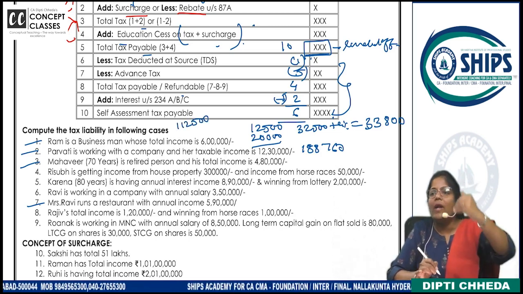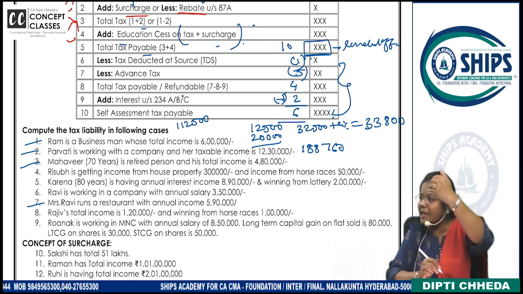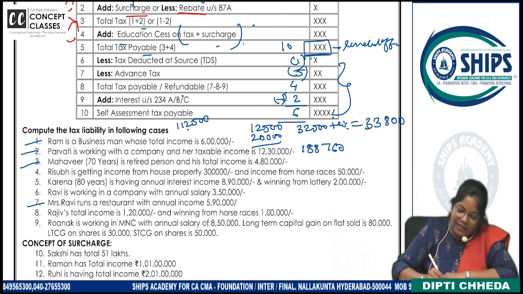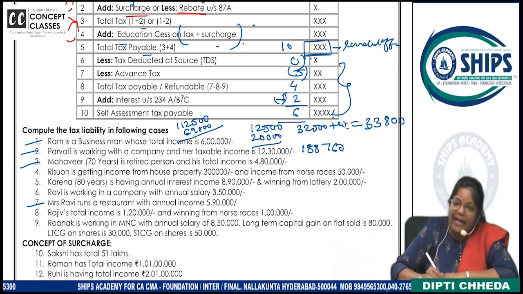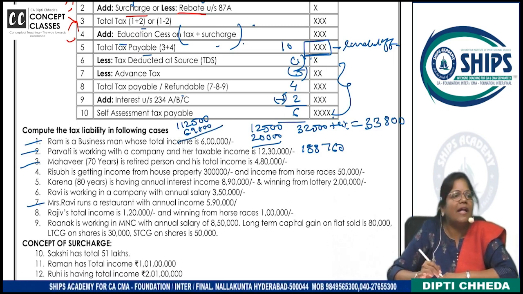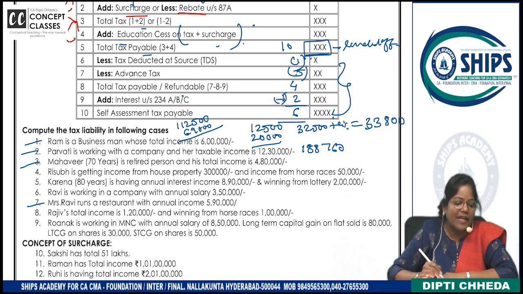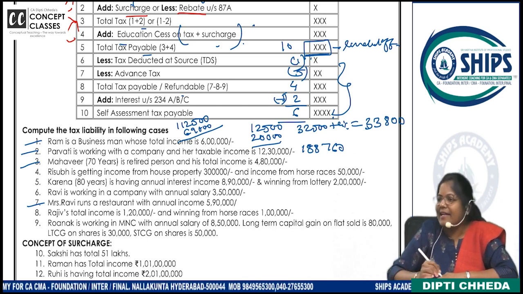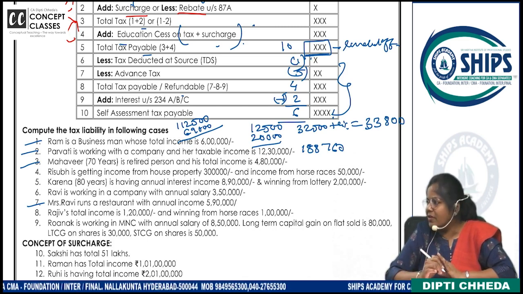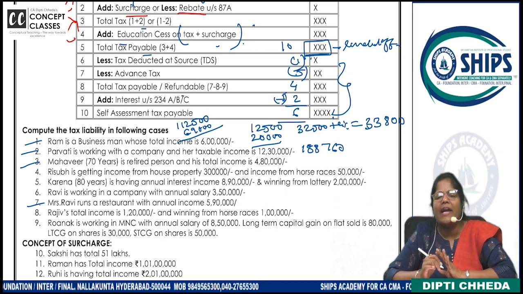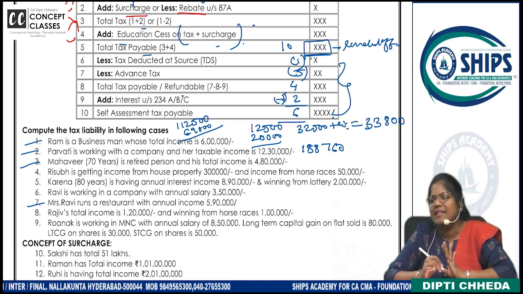Okay. And on 2 lakh 30,000, 30%, that is 69,000. So 1 lakh 81,500. And on that, cess. So that is coming to how much? 1,88,760.